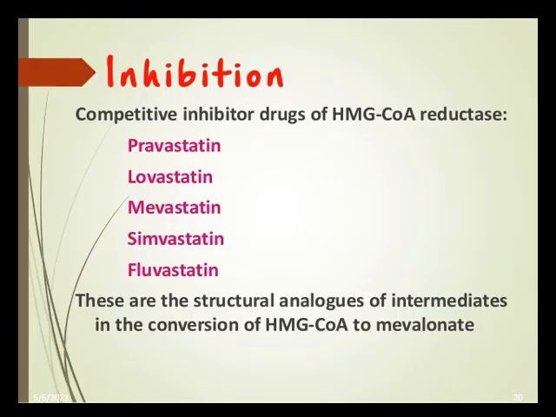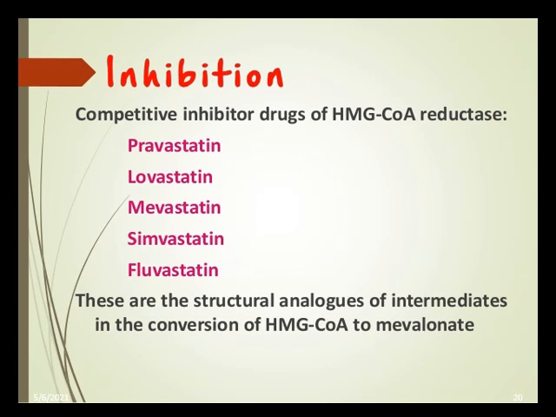Another important inhibitory factor is hypocholesterolemic drugs, specific drugs which can inhibit the HMG-CoA reductase enzyme, which includes the statin group. For example, pravastatin, lovastatin, mevastatin, simvastatin, fluvastatin, etc. These are the brand names actually. You should remember the statin drugs which inhibit the HMG-CoA reductase enzyme.